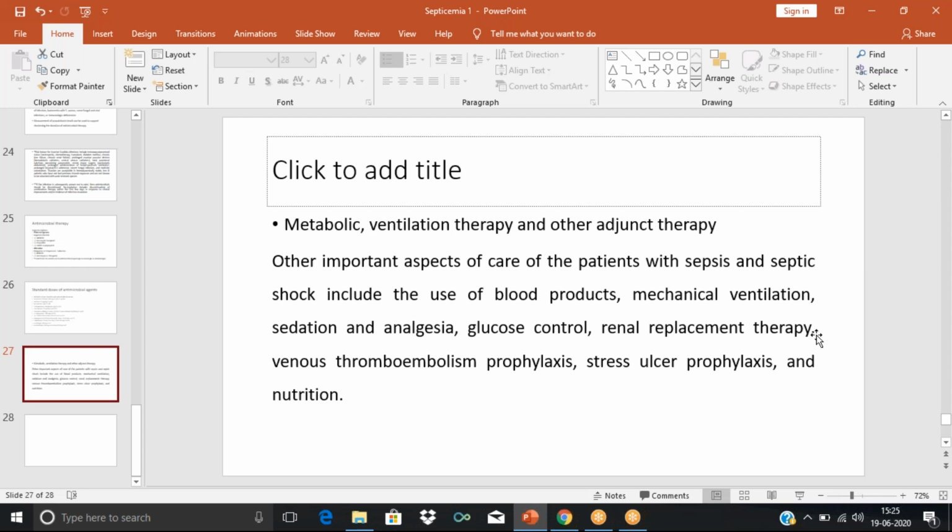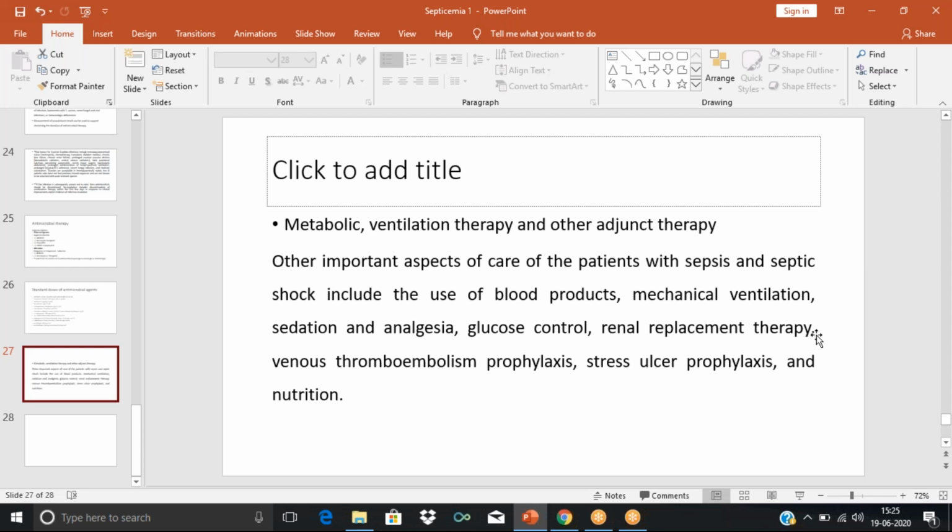So there is chance of acute kidney injury because of the lack of blood supply. And when there is acute kidney injury, what happens? The kidney's role is to eliminate the urea and creatinine. So when we have kidney injury, the urea and creatinine level increases. Urea and creatinine level should not be so high, and if it is so high, then it is going to cause some other complications.